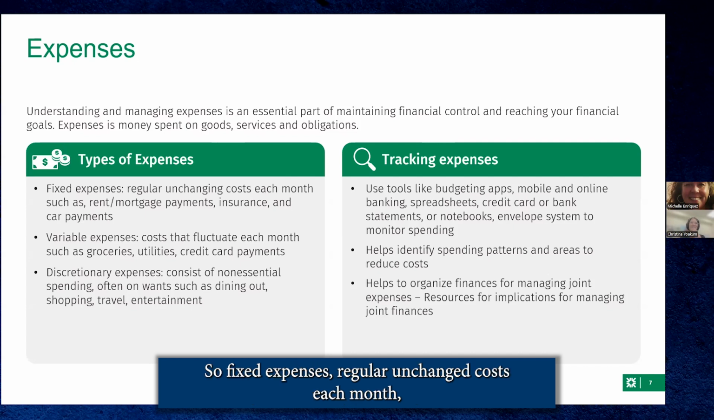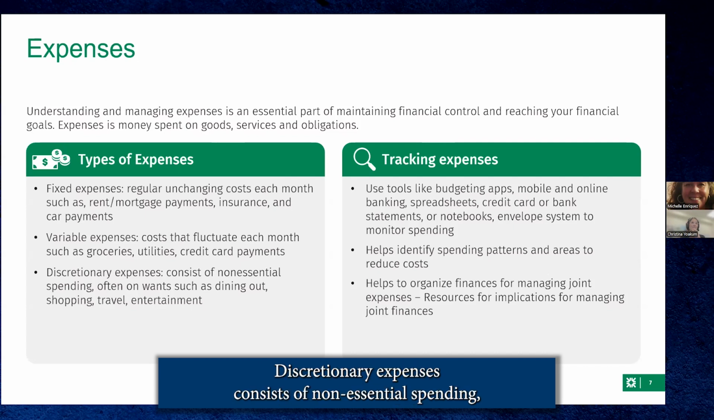Fixed expenses are regular, unchanged costs each month, such as rent, mortgage payments, insurance, and car payments. Variable expenses are costs that fluctuate each month, such as groceries, utilities, and your credit card payments. Discretionary expenses consist of non-essential spending, often wants, such as dining out, shopping, travel, and entertainment.